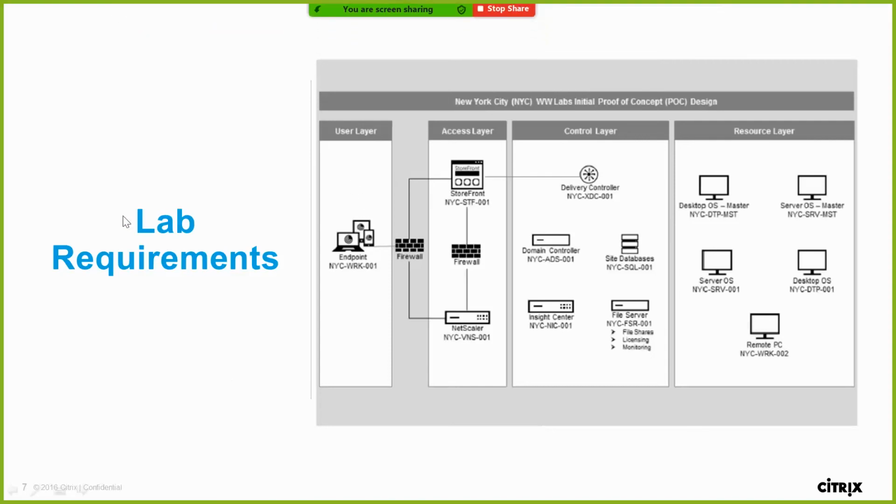So the entire Citrix lab will be divided into 5 layers. Even though all the servers are on one platform in one network, they will be divided layer-wise into 5 groups. The user layer means end users. All the users using applications and desktops through Citrix services are called end users, and they are part of the user layer.